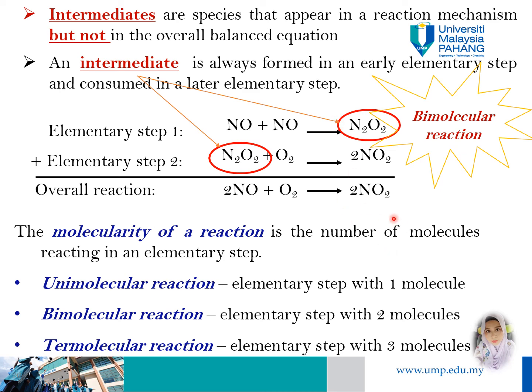So in this reaction, the step shown is considered a bimolecular reaction, since it involves two species here. That's why it is called a bimolecular reaction. When the elementary step only involves one molecule, it is called a unimolecular reaction, while when the elementary step involves three molecules, it is called a termolecular reaction.